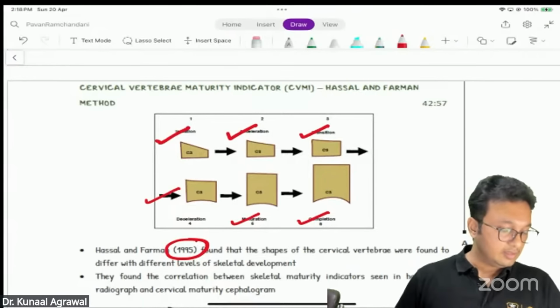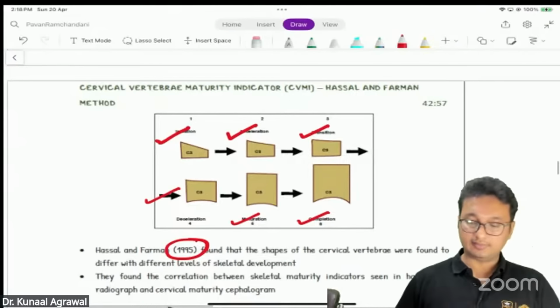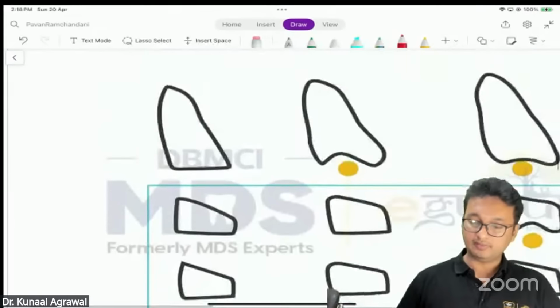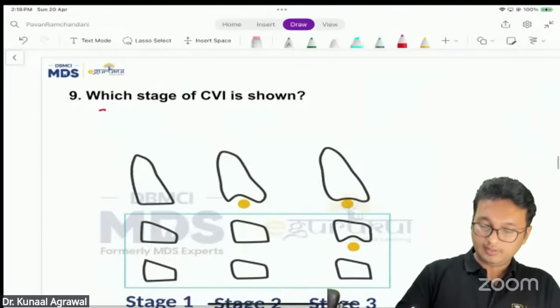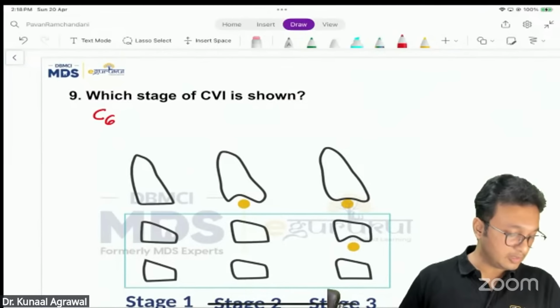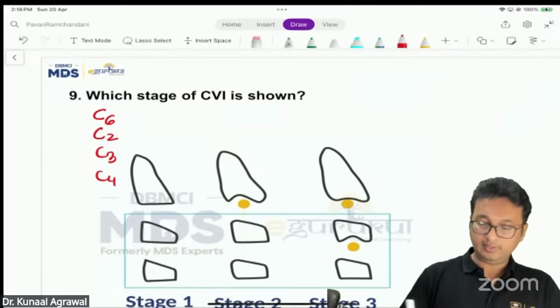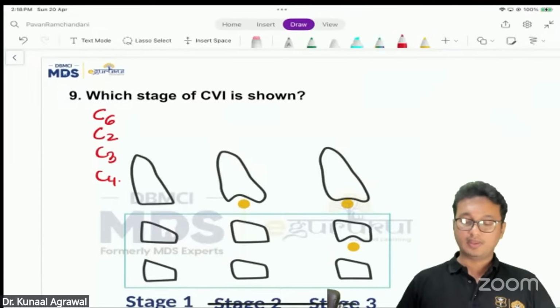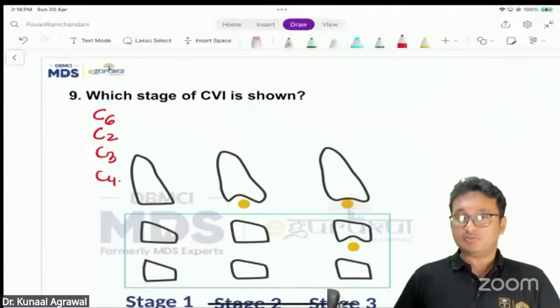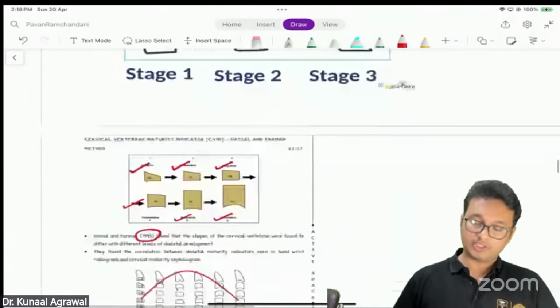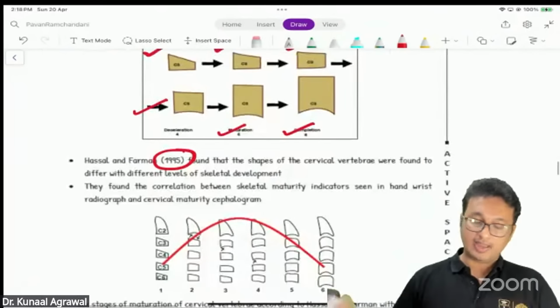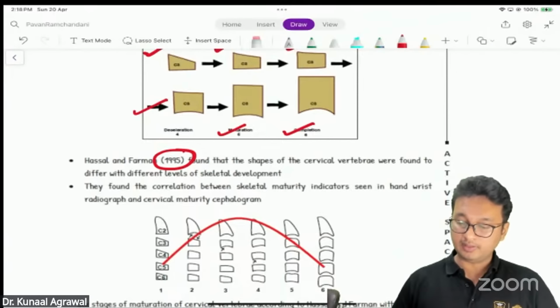Right? Okay. So options were C6. What else were the options? C2, C3, C4, or C6. Now, which stage of CVMI is shown in the given picture? That was the question. Okay, before that, I want to tell you that we have talked about it earlier.